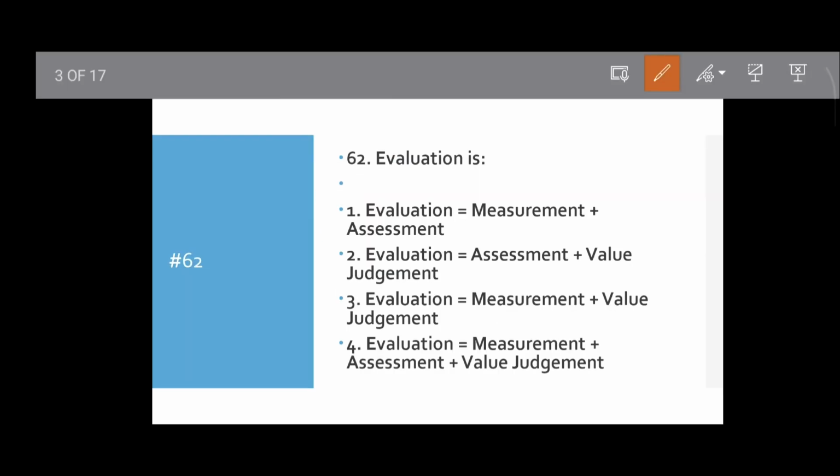Question number 62. Evaluation is what? Option 1. Evaluation is equal to measurement plus assessment. 2. Evaluation is equal to assessment plus value judgment. 3. Evaluation is equal to measurement plus value judgment. 4. Evaluation is equal to measurement plus assessment plus value judgment. Which option will be correct according to evaluation?